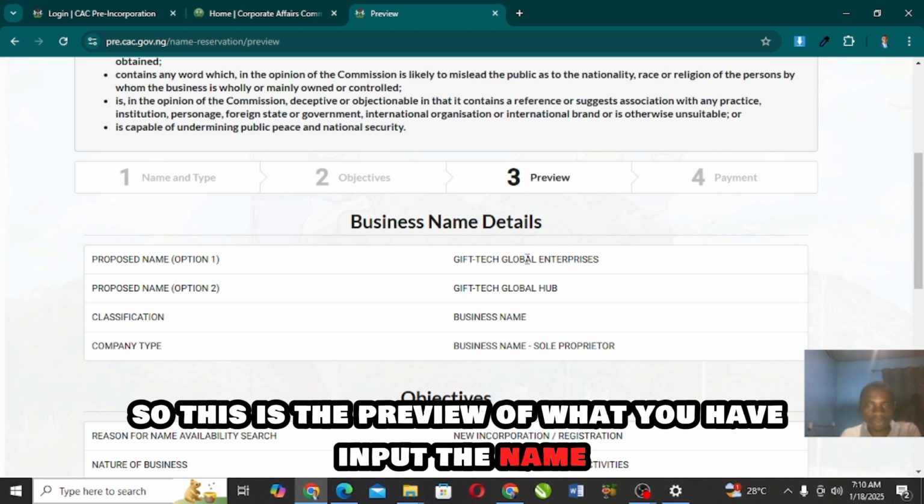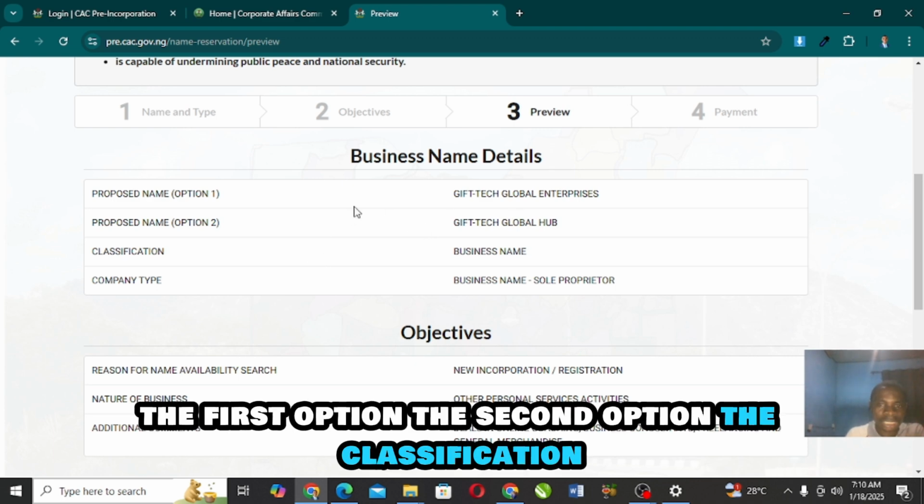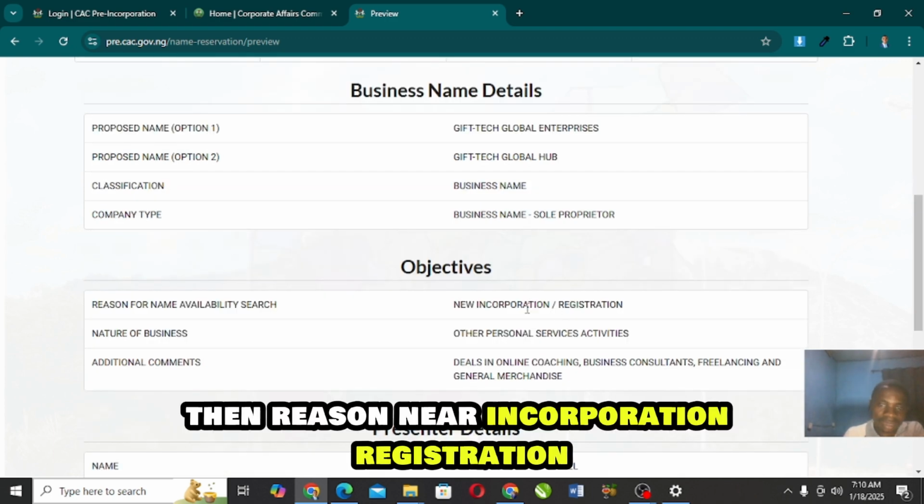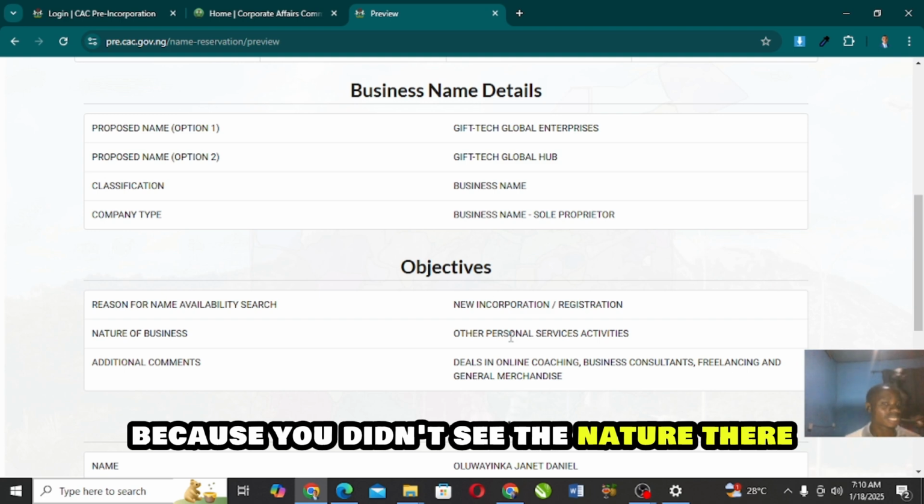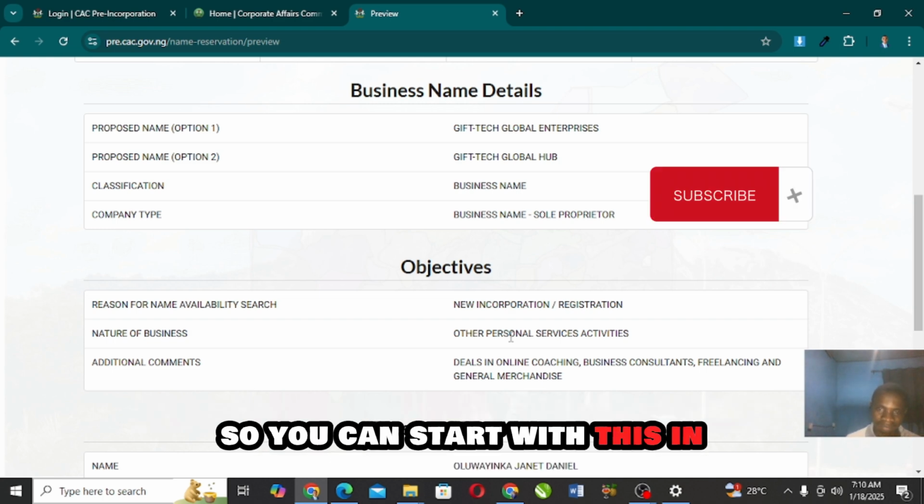So this is the preview of what you have input. The name, the first option, the second option, the classification, the complaint type, then reason, new incorporation / registration. The nature of business is other personal activities, because you didn't see the nature there and you have the descriptions of your business in mind. So you can start with this, or you start specializing.